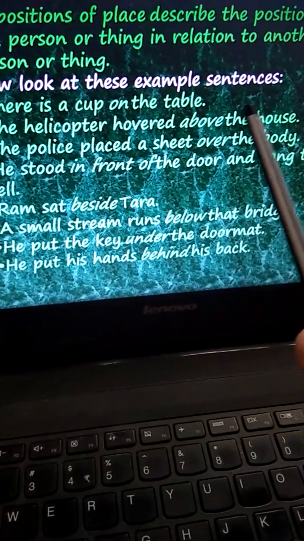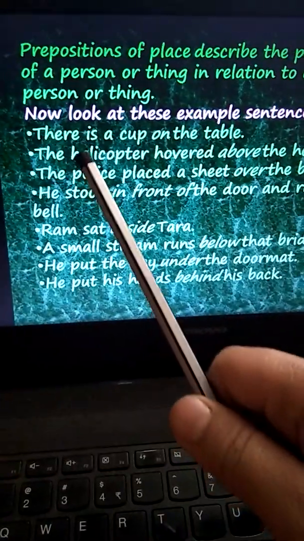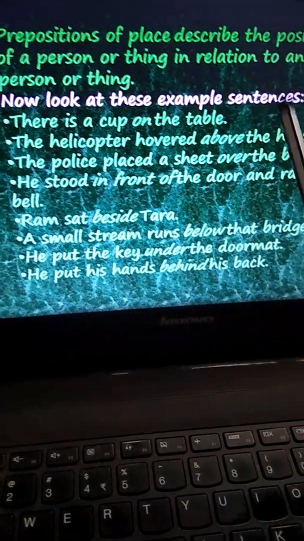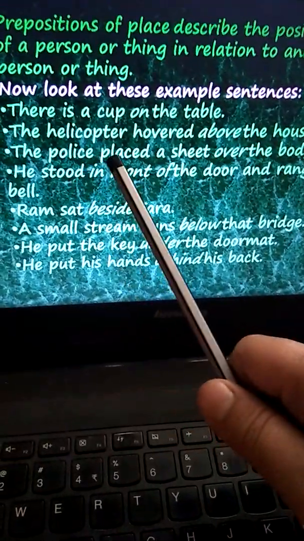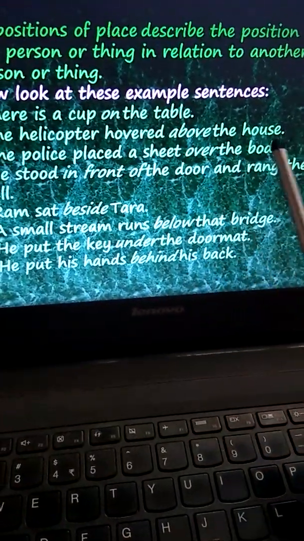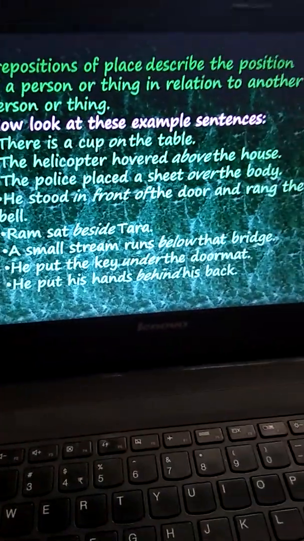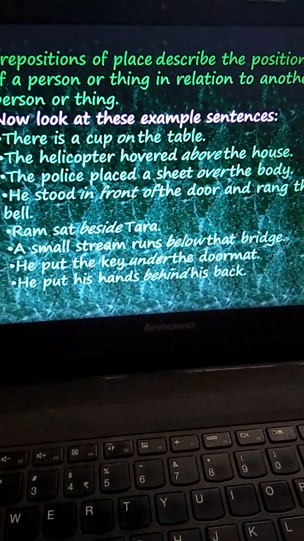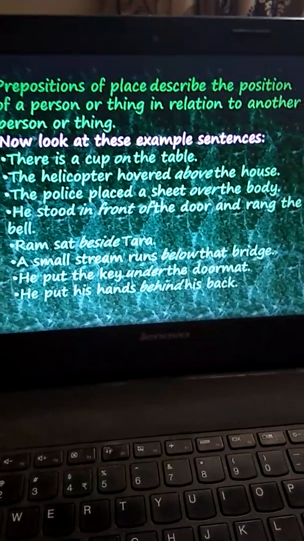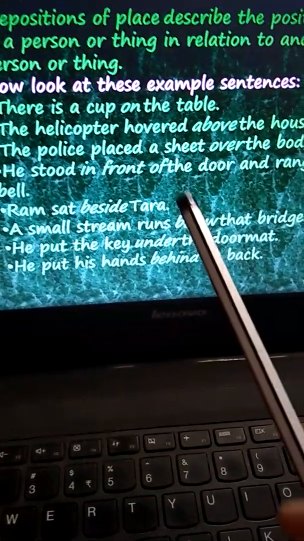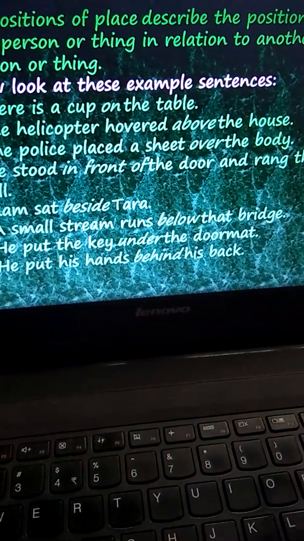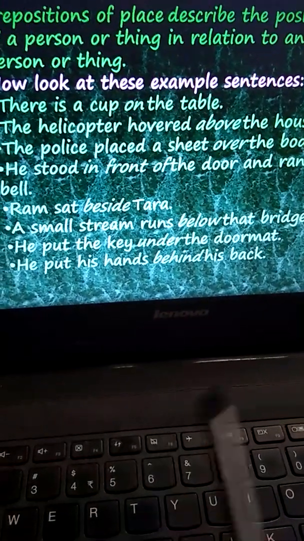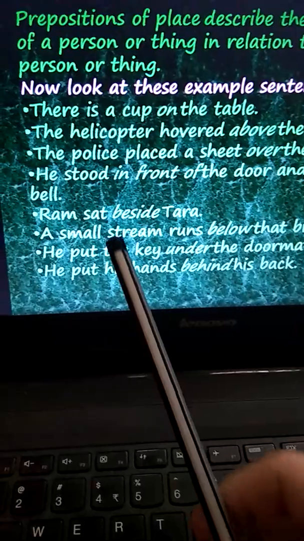Now, look at these example sentences. There is a cup on the table. Position of a thing. The helicopter hovered above the house. So where did the helicopter hover? It hovered above the house. The police placed a sheet over the body. Again, a position.